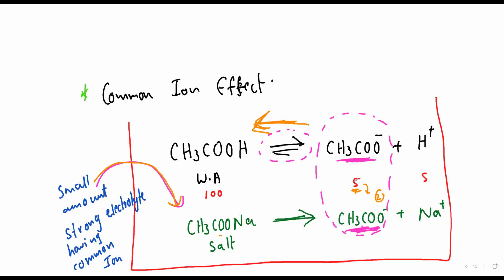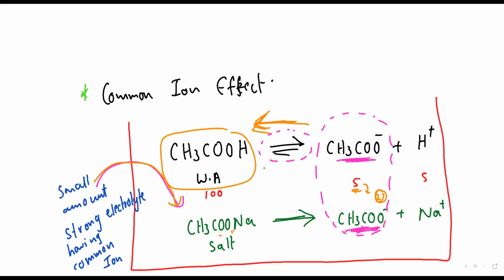Earlier it was giving 5 ions. Now by adding this, it is giving me only 2 ions. So the degree of dissociation of this acid has increased or decreased? Tell me, Rhea. Sir, can you repeat the question? Okay. After adding this strong electrolyte having common ion, the dissociation of this has increased or decreased? Decrease. Very good. For decrease, in chemistry we use the word suppression.